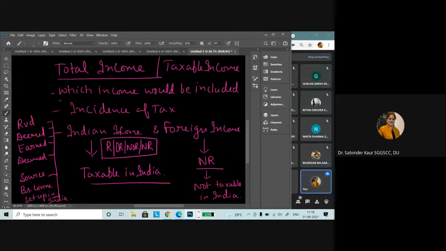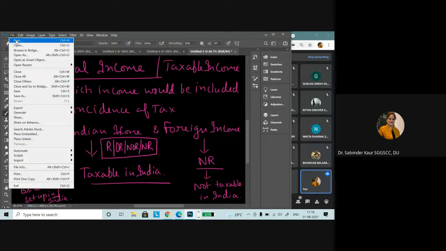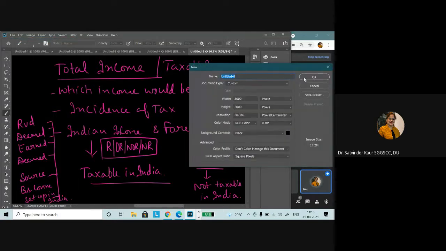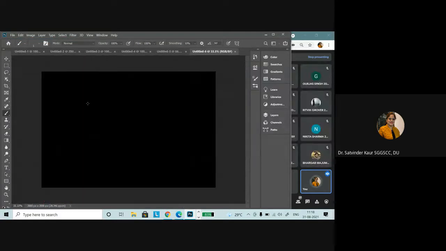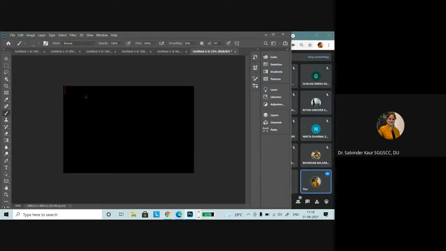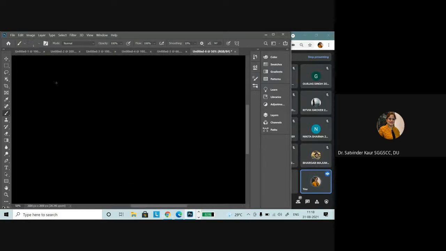So it means that if we go to the conditions, we say that an assessee, if he is ROR, then he is required to pay tax on all his income. If the particular assessee is declared as ROR, then whether his income is Indian income or foreign income, all of that income will be included in his total income and will become taxable.